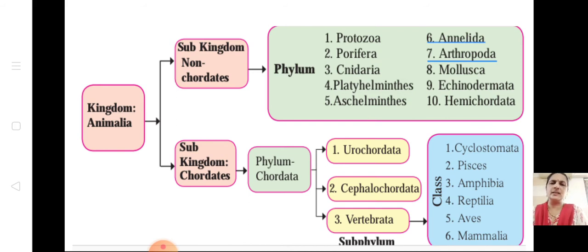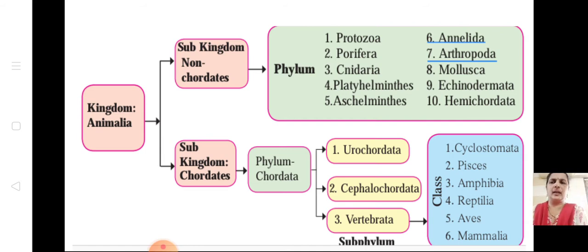Vertebrata has got 6 classes. What are they? Cyclostomata, Pisces, Amphibia, Reptilia, Aves and Mammalia. In the previous videos we have seen up to Pisces. We saw why they are called chordates, and we saw about Cyclostomata and Pisces. Now 4 are remaining: Amphibia, Reptilia, Aves and Mammalia. Now let us revise all the non-chordates with examples and the chordates that we have learned.